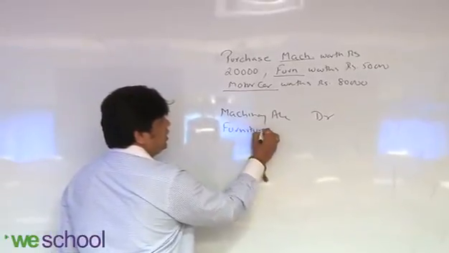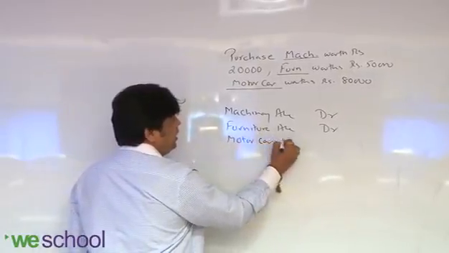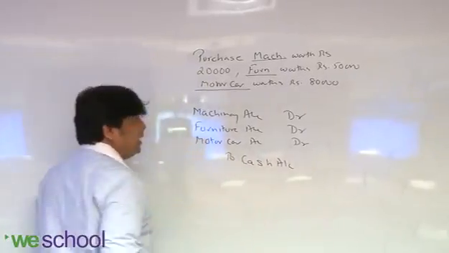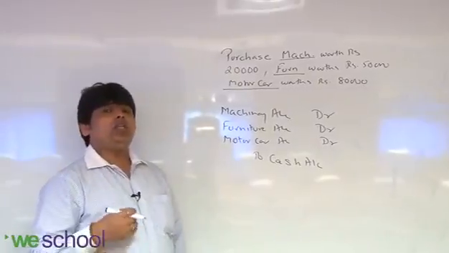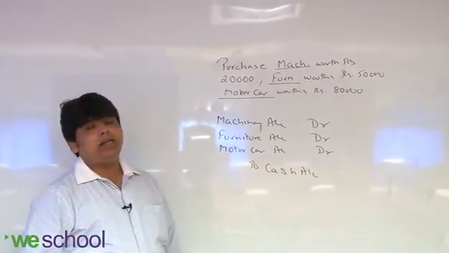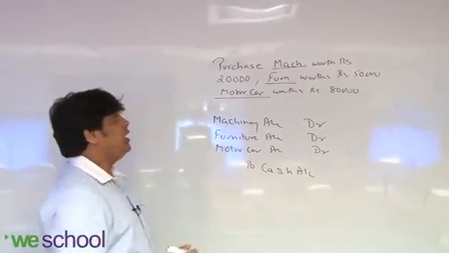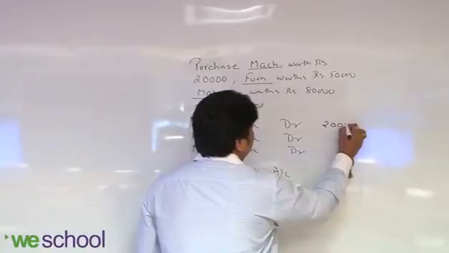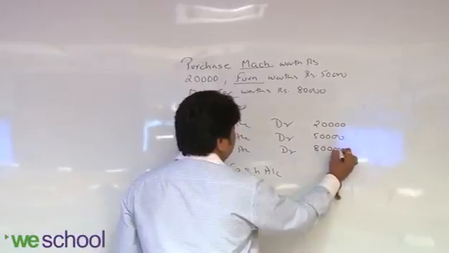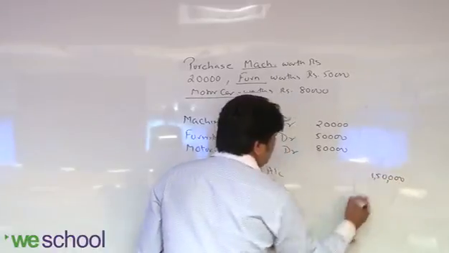Furniture account debit. Motor car account debit, to cash account. I told you that in every transaction, whether it is 2 accounts, 3 accounts or 4 accounts, 3 accounts may be debited and 1 account credited, or 3 credited and 1 debited, but the debit should be equal to the credit. For example, 20,000 cash for machinery, 50,000 for furniture and 80,000 for the motor car, so total 1,50,000 cash goes out. So see, debit equals credit.